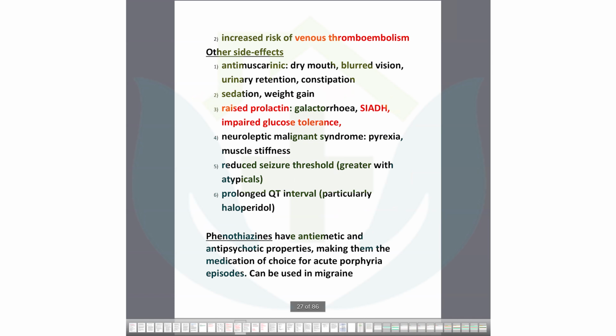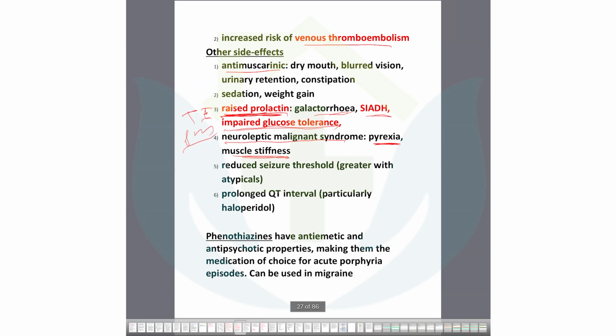Now, look why it's causing a lot of problems: antimuscarinic effects, increased risk of venous thromboembolism, raised prolactin causing galactorrhea, SIAD, and also IGT, impaired glucose tolerance. Tuberoinfundibular pathway. This pathway raises the prolactin level, causing galactorrhea, SIAD, and all of these. Sometimes these antipsychotics can cause neuroleptic malignant syndrome. You can recognize this by high fever and muscle stiffness.